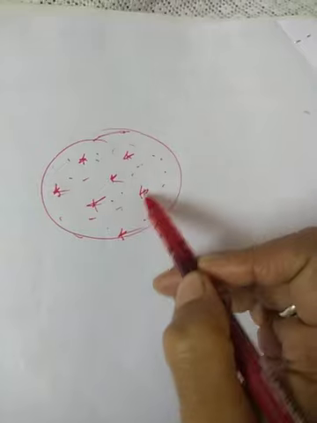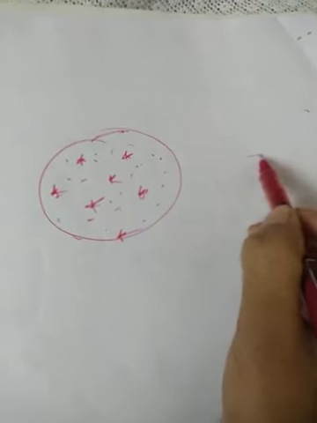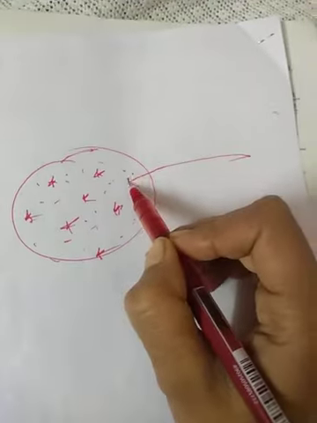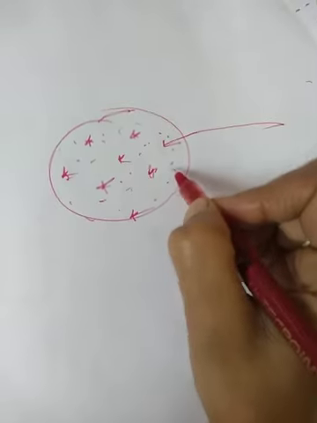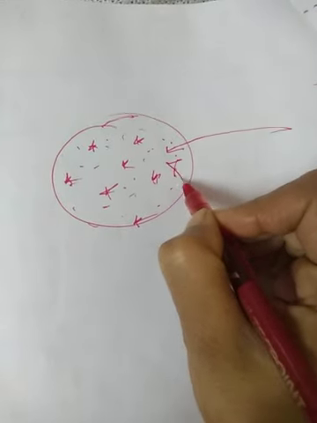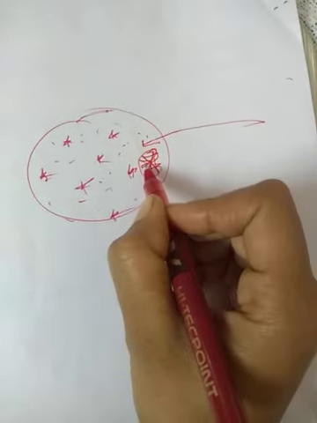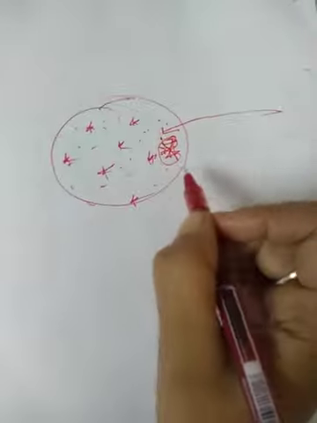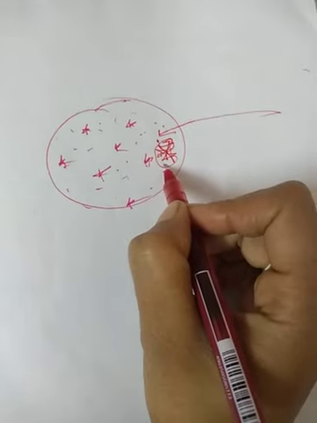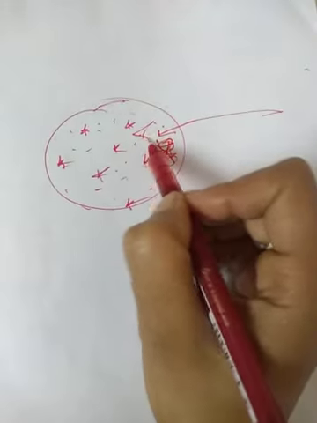But if any alien species came here, any different type of species came here, right? It will start increasing its number, right? How?